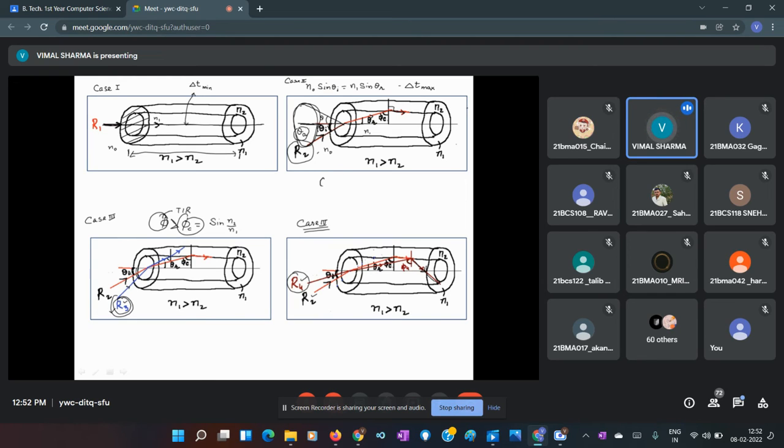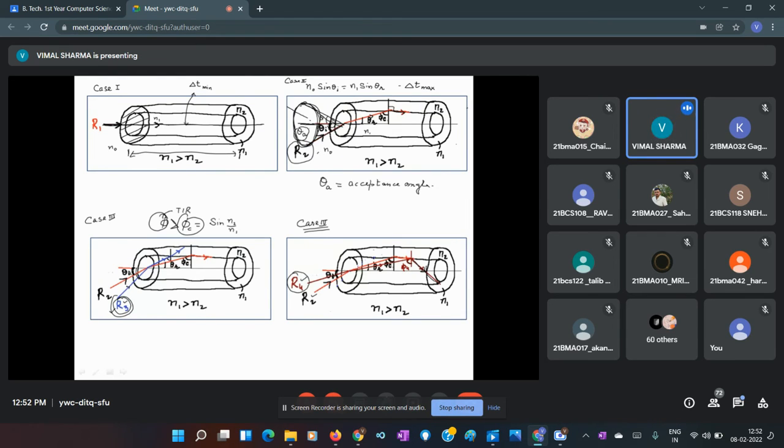So we have defined this theta A, the acceptance angle, and we have also defined the acceptance cone.